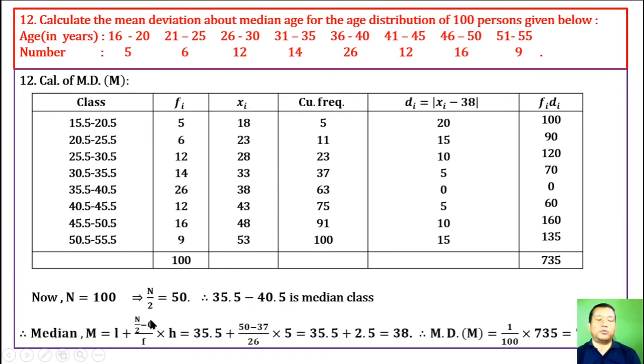Therefore median is found using this formula. We get respective values. Find out fi di. Therefore mean deviation from median is also denoted by this, which is 1 by 100 into 735. This is 7.35.